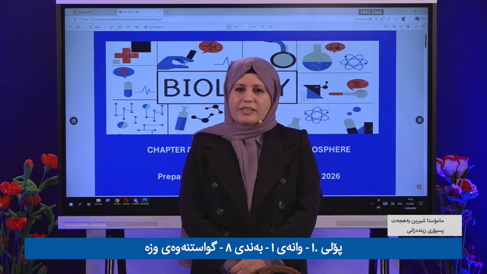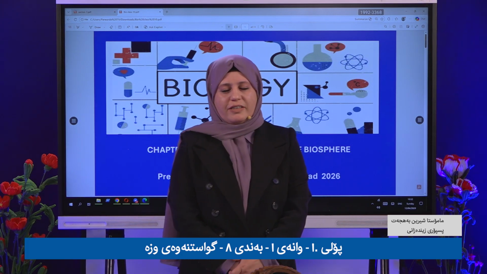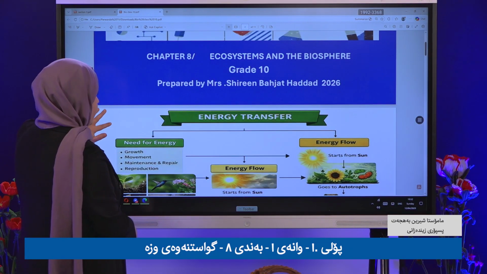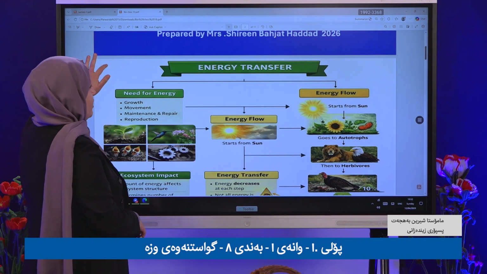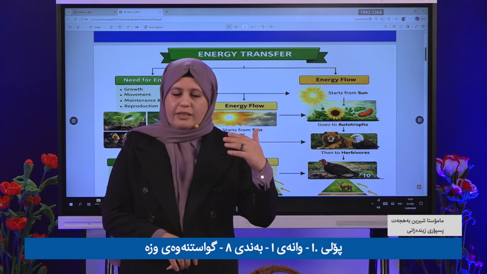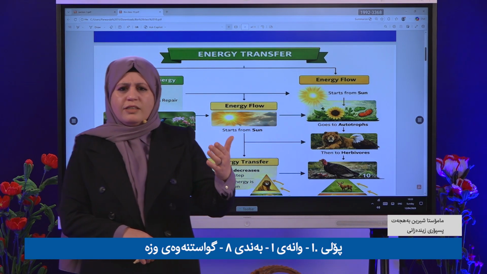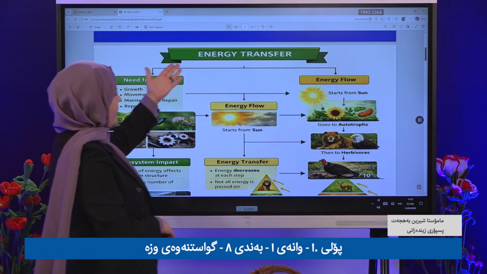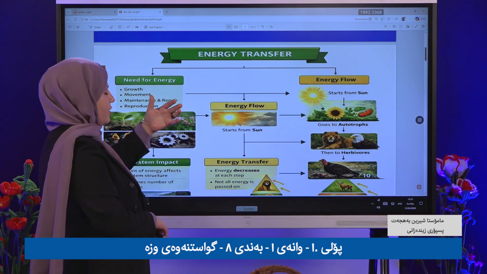Today I'm going to explain chapter 8, section 1, which is about energy transfer. Okay, let's see what energy transfer is. Previously, we studied the ecosystem and the levels of the ecosystem, and each level affects the other levels. So, energy transfer: what is energy transfer?